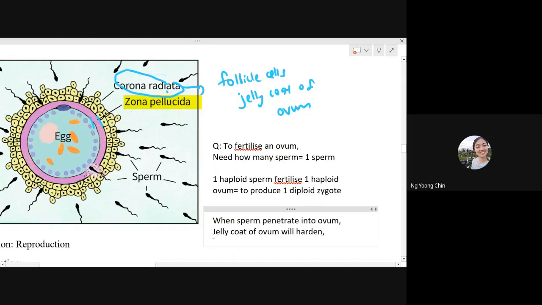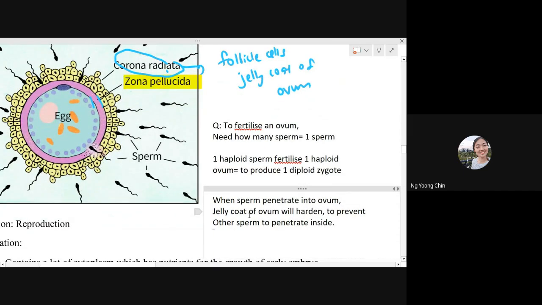They will harden, just like a very, very hard wall. So whenever any other sperm from the outside wants to penetrate inside, they are unable to, because it's too hard already. So the jelly coat of the ovum hardens to prevent other sperm from penetrating inside.